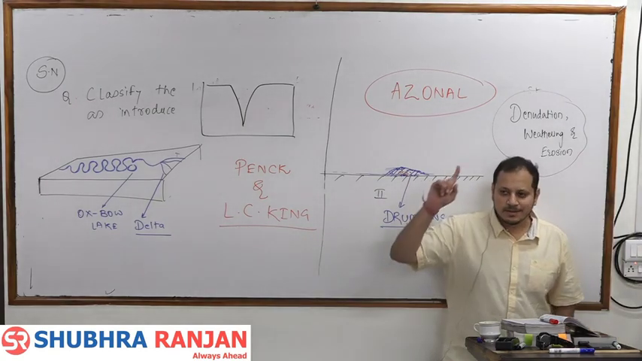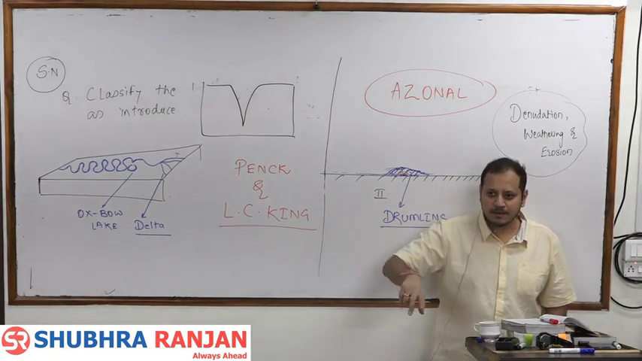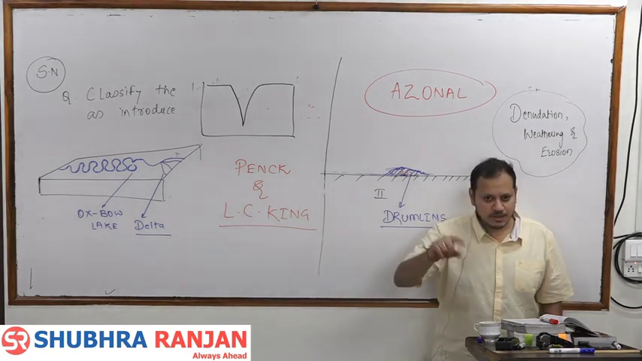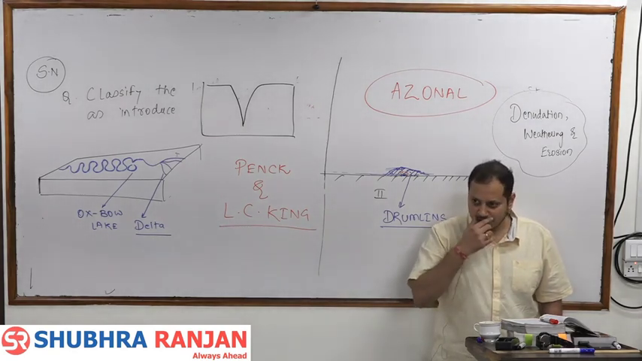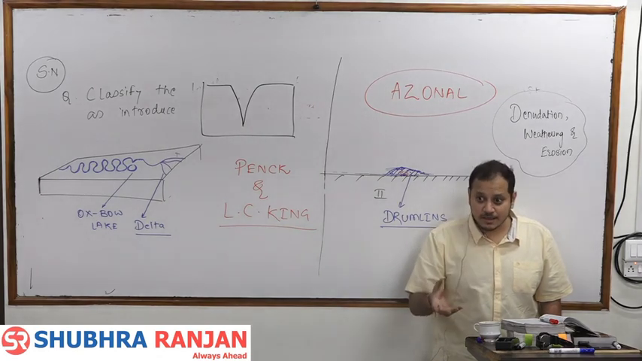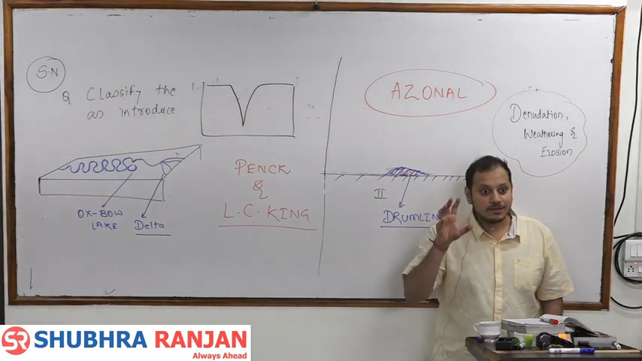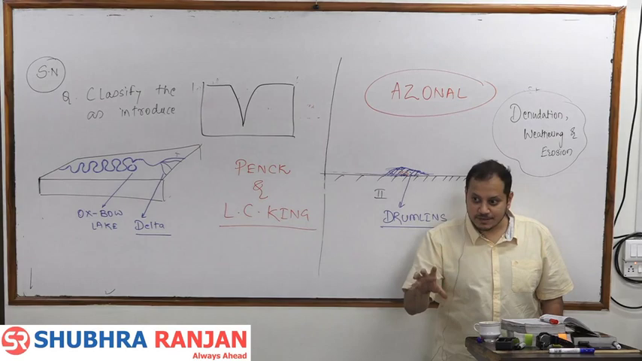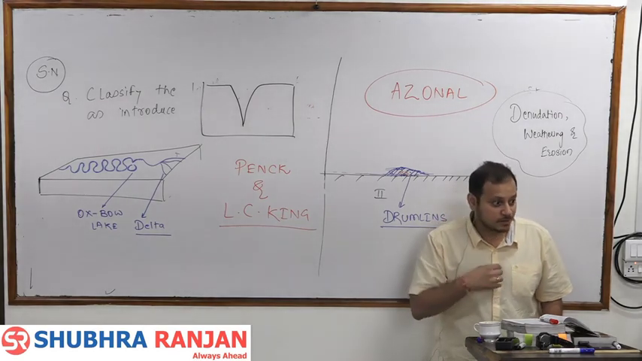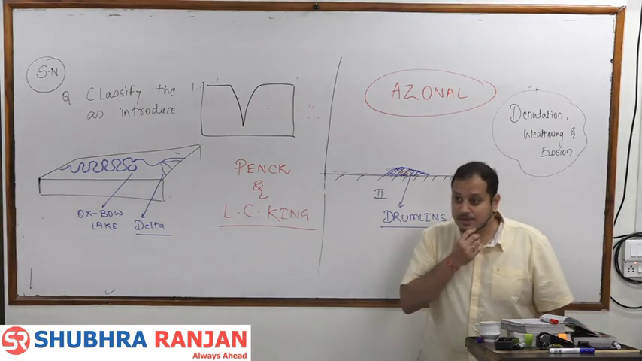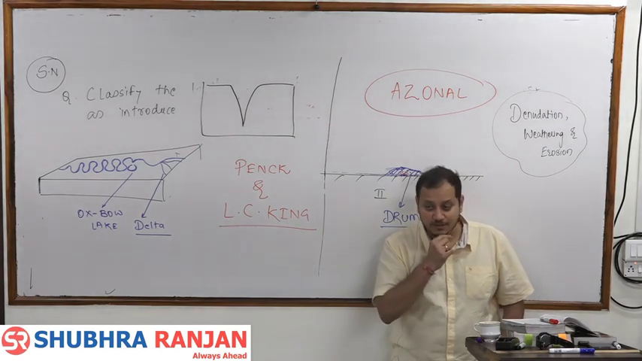Davis, normal cycle of erosion. Penck rectified his normal cycle of erosion and said endogenetic and exogenetic forces apply simultaneously. L.C. King took the normal cycle of erosion of Davis, but studied it in the desert regions, because Davis applied his normal cycle of erosion to the rivers, not to the deserts.